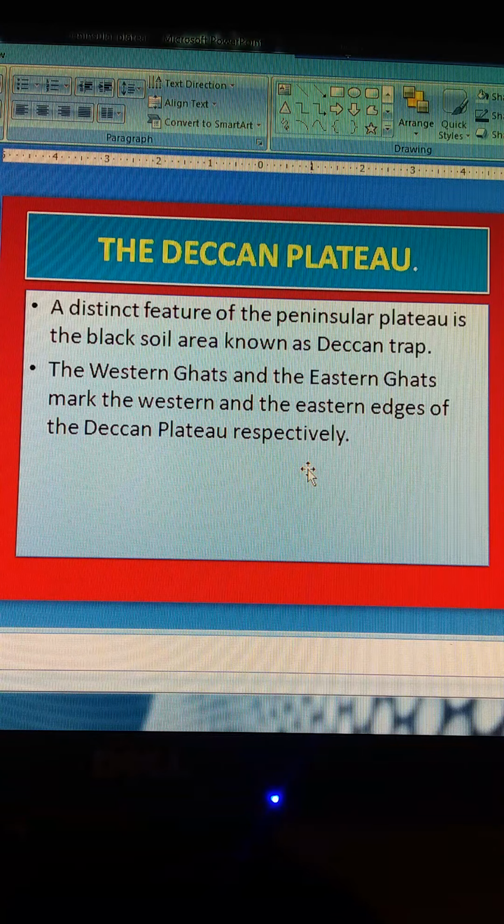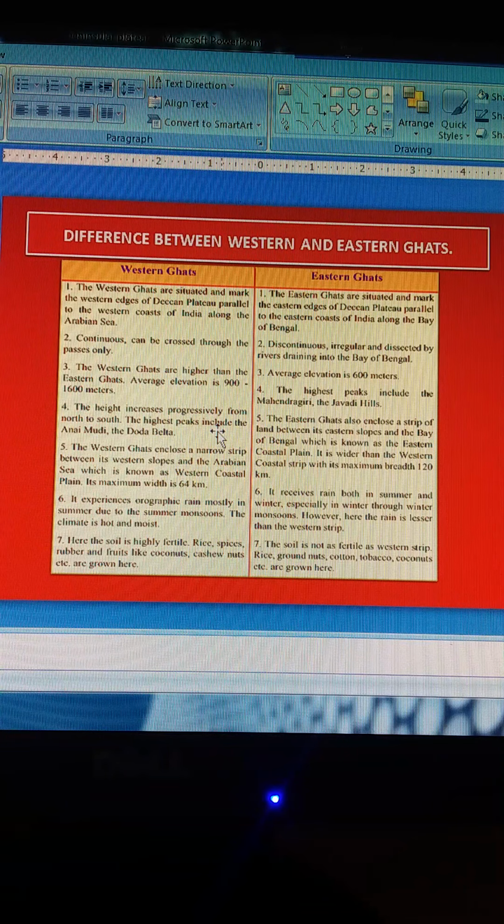So we can look at the difference between the Western and Eastern Ghats. That is one of the important questions from this chapter. It comes often. What are the main differences between the Western and the Eastern Ghats? The Western Ghats and the Eastern Ghats mark the western and eastern edges of the Deccan Plateau respectively.